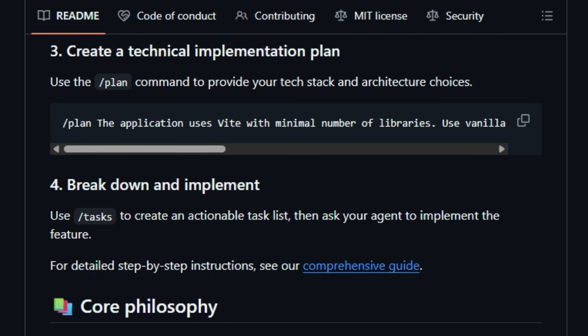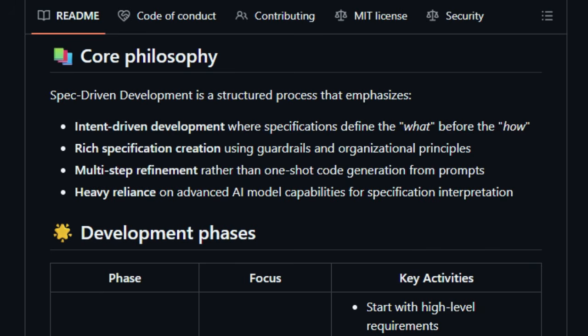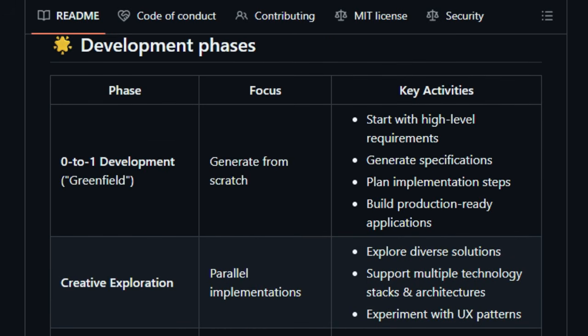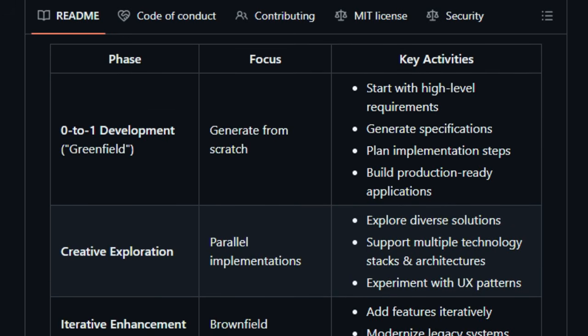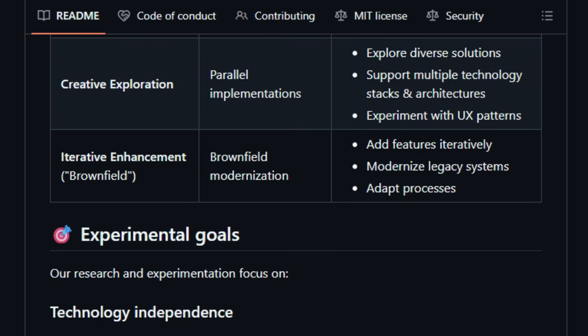Another standout is the seamless way it incorporates enterprise needs. Whether you're worried about compliance, legacy systems, design consistency, or performance constraints, Spec Kit makes those integral parts of the conversation from the start, not afterthoughts. It's not just flexible, it's intentional and context-aware. Spec Kit also excels at turning ambition into clarity.